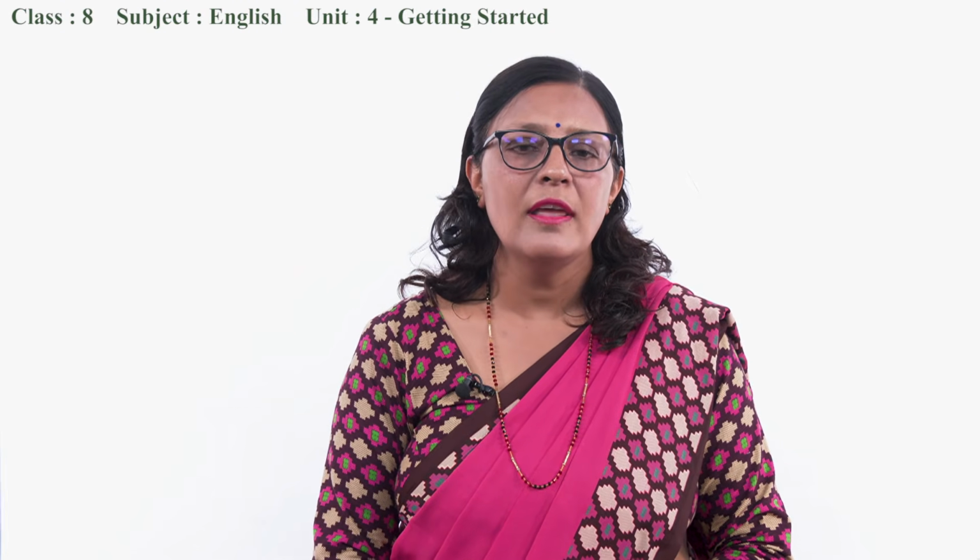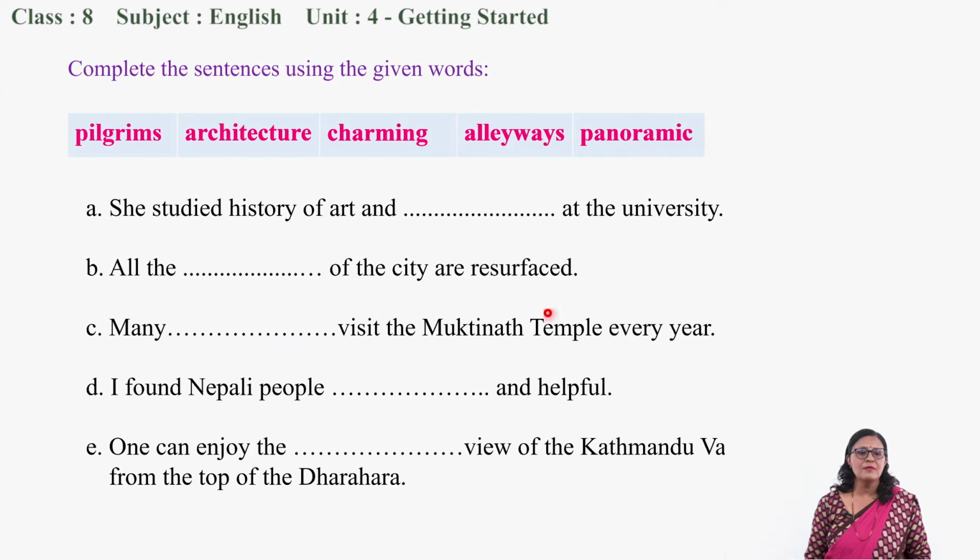Now, my dear students, our turn is we will do the fill in the gap section of our exercise book. Okay. Now, again, it's a time for you to guess. Complete the sentence using the given words. There are some words given and you need to guess which word is suitable for which gap. Now, she studied history of art and ... at the university. What? Very good. The correct answer is architecture.